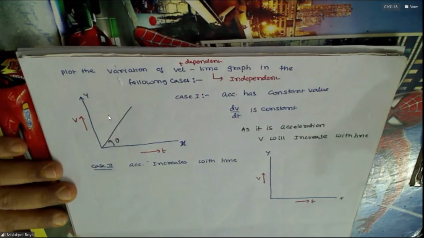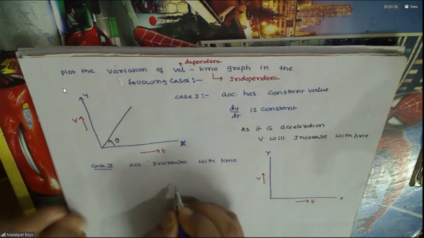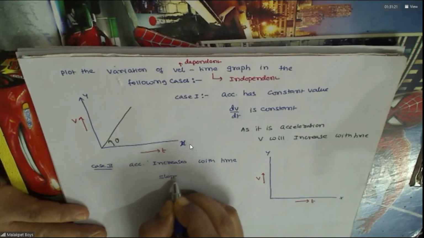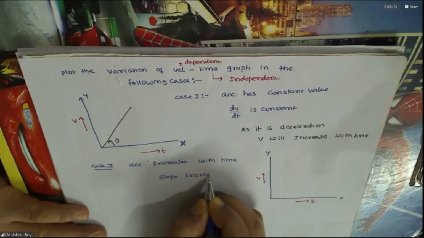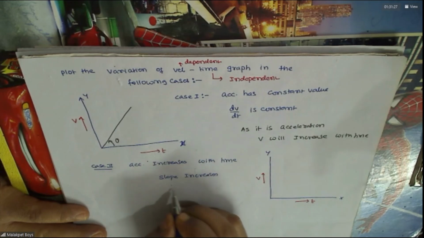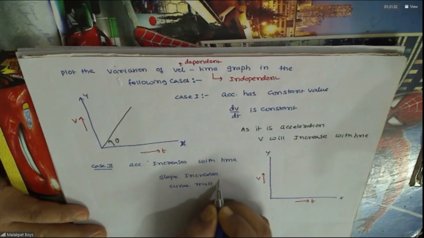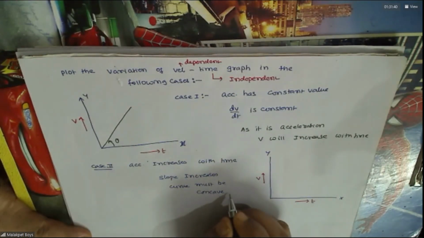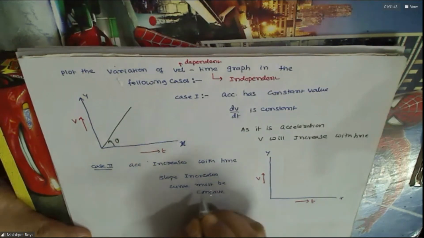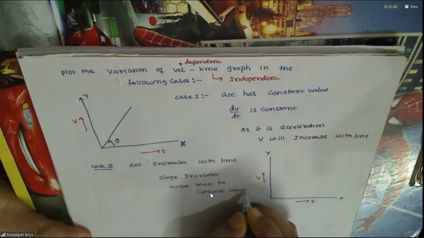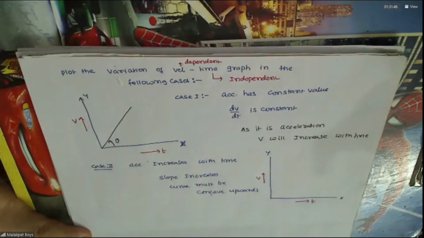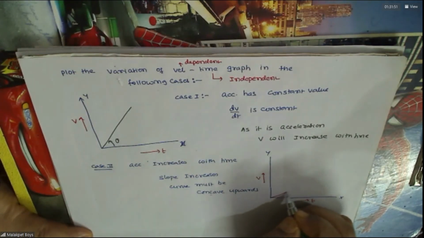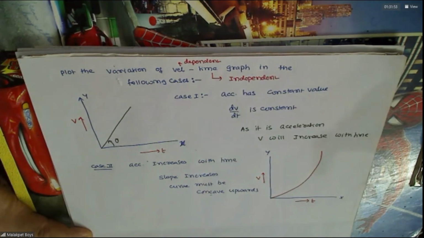Now you can see slope increases. That means the curve must be what? Concave upward or downward? Concave up. So the graph will be like this. Agreed?